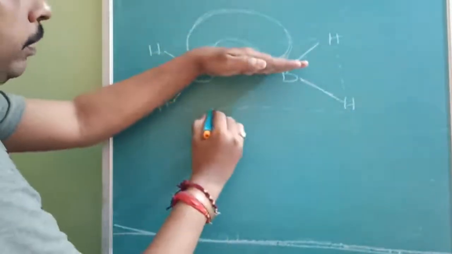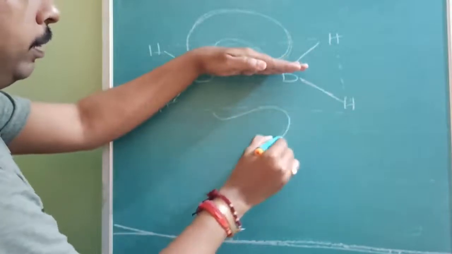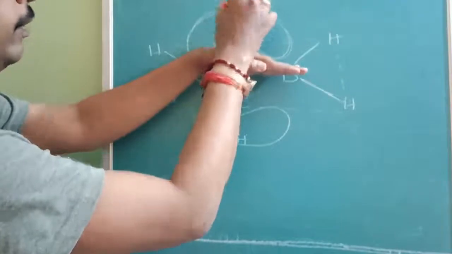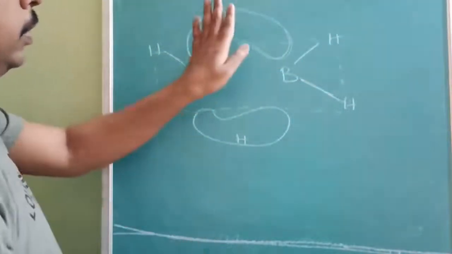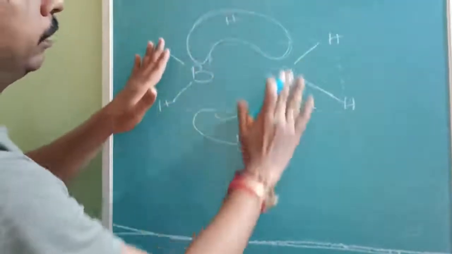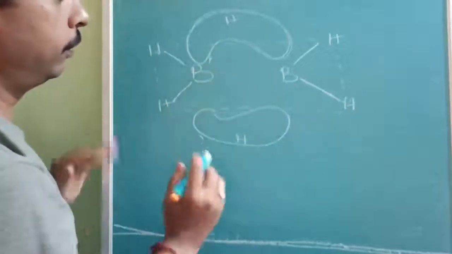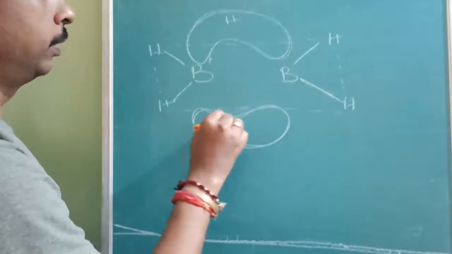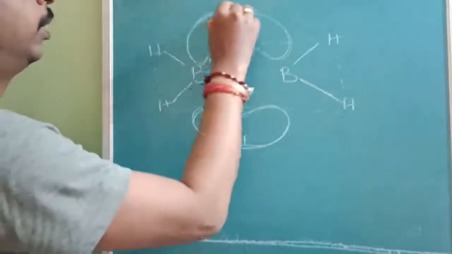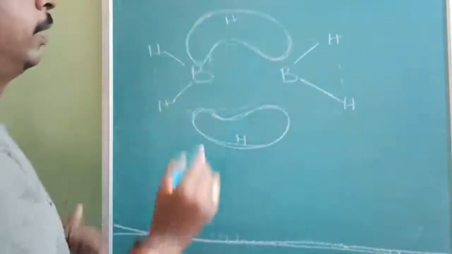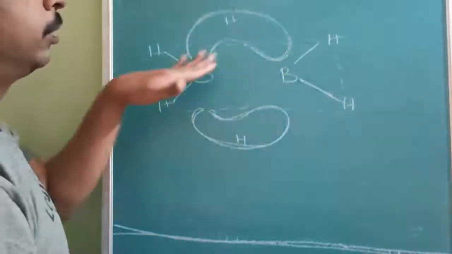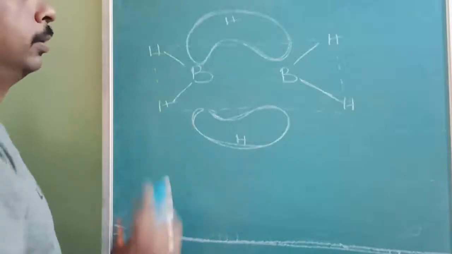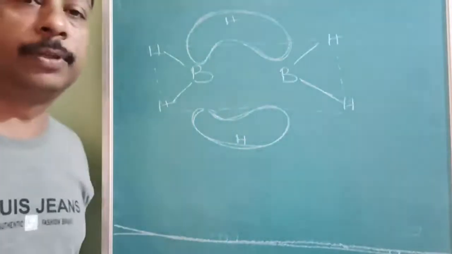One lobe will be above and one lobe will be below. So here you will find hydrogen, here you will find hydrogen. So these four also will be in the vertical plane. This boron and two hydrogens will be in the vertical plane, and this boron and two hydrogens will be in the vertical plane, and these two boron and four hydrogens will be in the horizontal plane. So this is the orbital diagram of diborane.